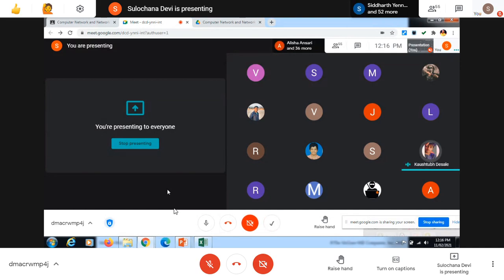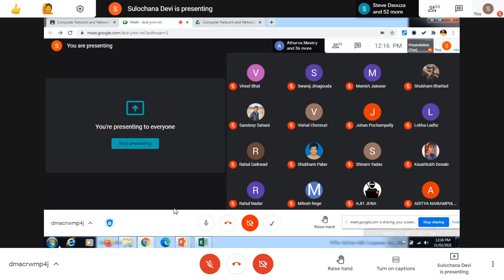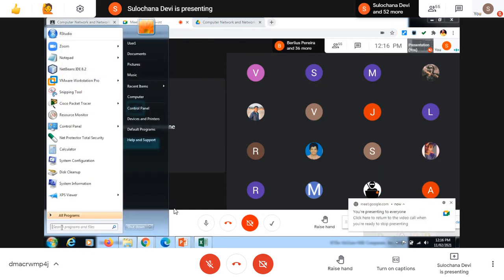So to summarize, the size of the MAC address is 48 bit, the size of IPv4 is 32 bit, the size of IPv6 is 128 bit, and the size of the port number is 16 bit. Okay. Now see how we can check our addresses.